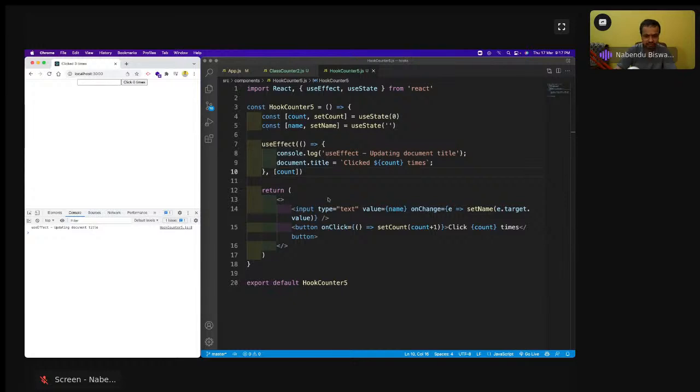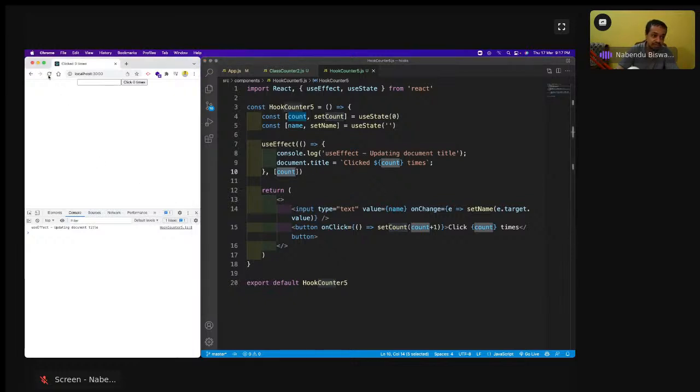This useEffect will run initially. So componentDidMount will always run, but initially it will run. From the next time, it will only run if this count is updated. If the name is updated, it will not run. So in a bigger production project, what happens? We actually have 10-15 states in one project. So what happens? We give them separated by a comma. Okay, and that is there.